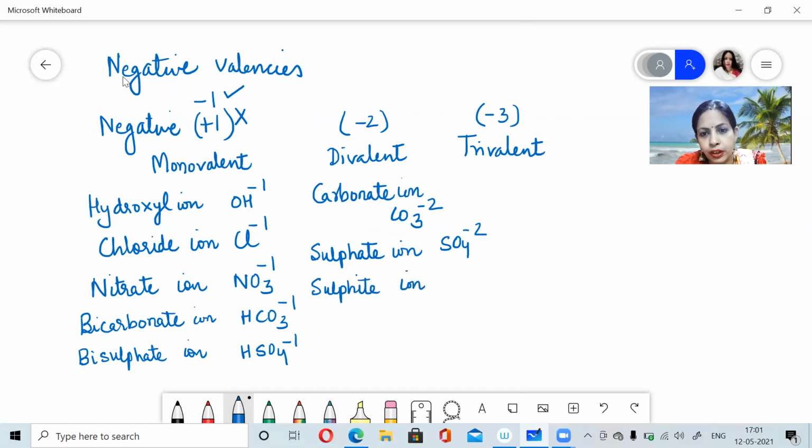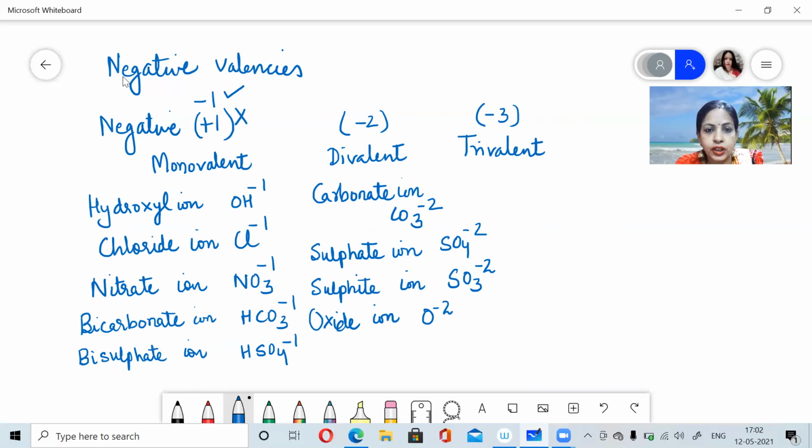Now you will be coming across these ions, so you should be knowing SO3-2. So again, these are some common ions which are having -2 valency. These are certain things which I'm just giving you for your knowledge sake. Then is your oxide ion, O-2. So these are some common ions which we should not forget.